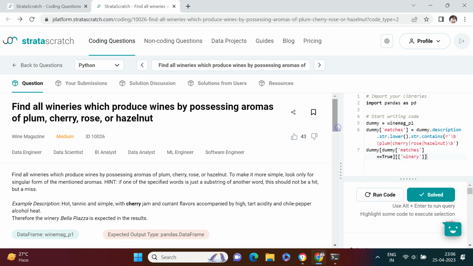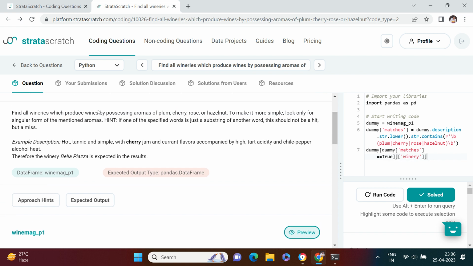Hello everybody, here we got another question right from Wine Magazine. Difficulty level is medium. All that we need to do is, let's go through the question first. Here it says find all wineries which produces wines by processing aromas of plum, cherry, rose or hazelnut, right? So we need to look for these aromas in the description.